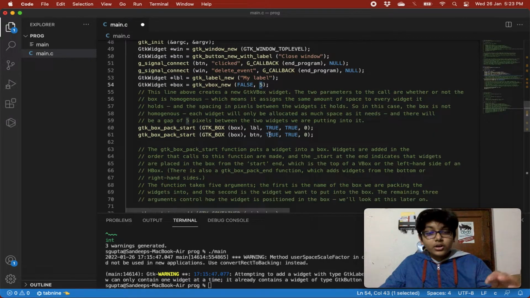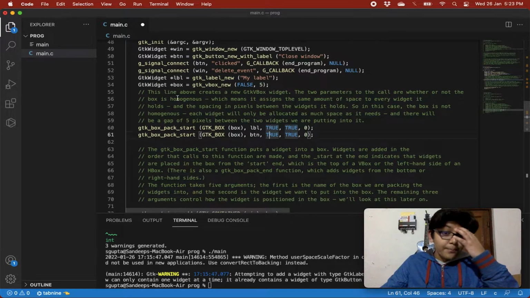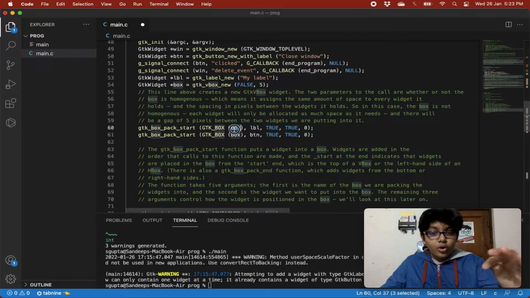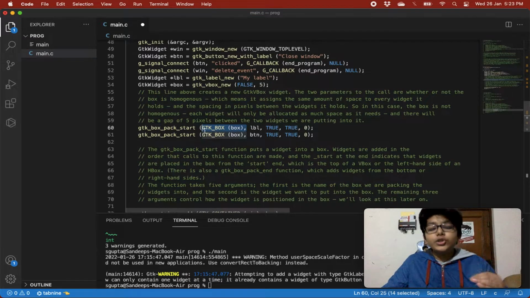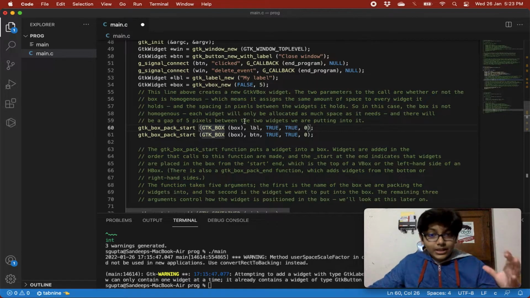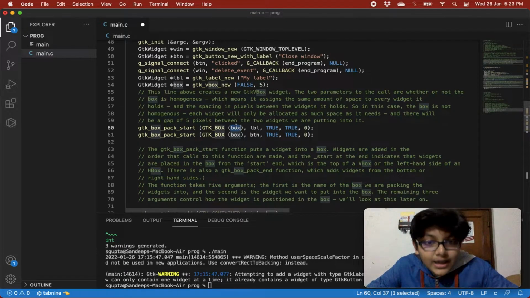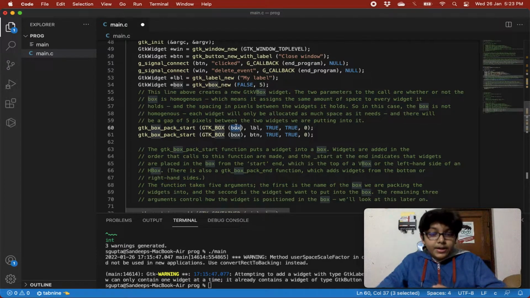Then we are calling GTK box pack start, passing it a GTK box, right? We are passing it a box, but we are typecasting it to a GTK box to be sure. This was not really needed, but to be sure that a box is only being passed to GTK box pack start, we have just typecasted our vertical box to a GTK box.